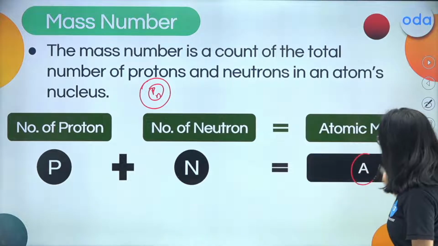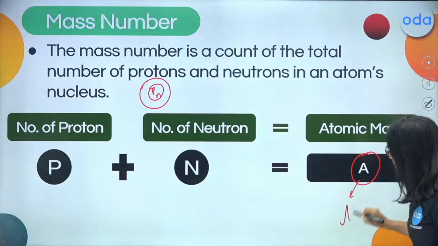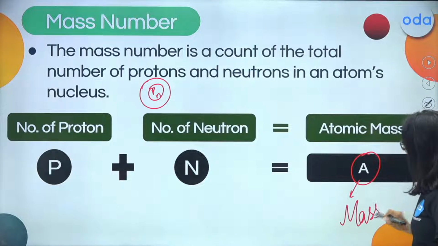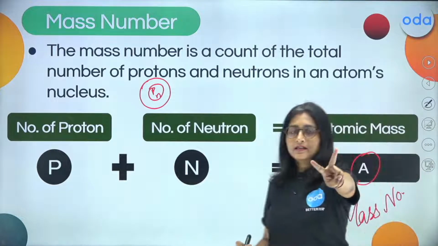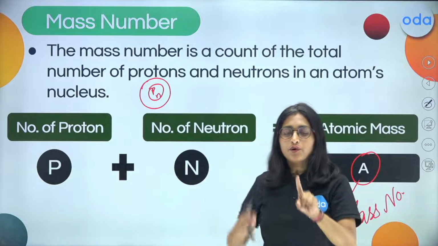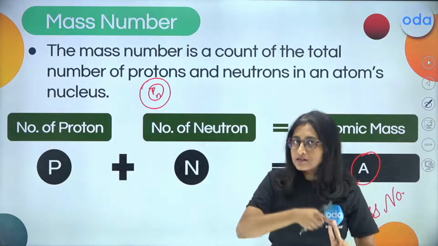Now, what is this A? This refers to the mass number, right? So you have two alphabets, which symbolize the atomic number and the mass number.